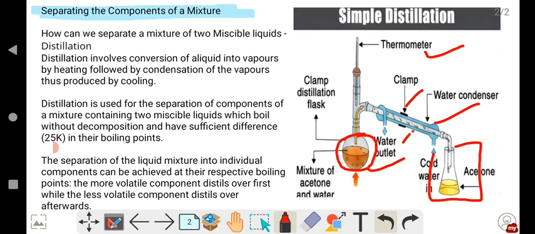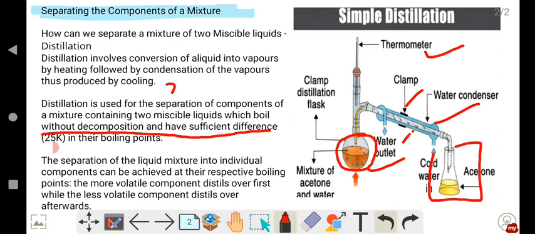One important point here is that after boiling, they should not decompose, and they should have sufficient difference in their boiling points. How much difference should there be?